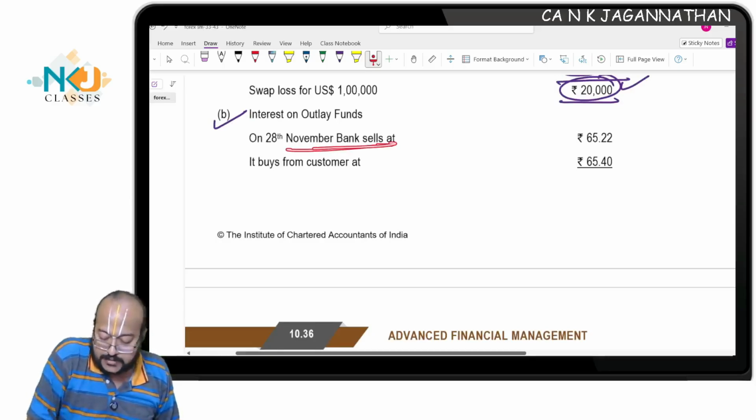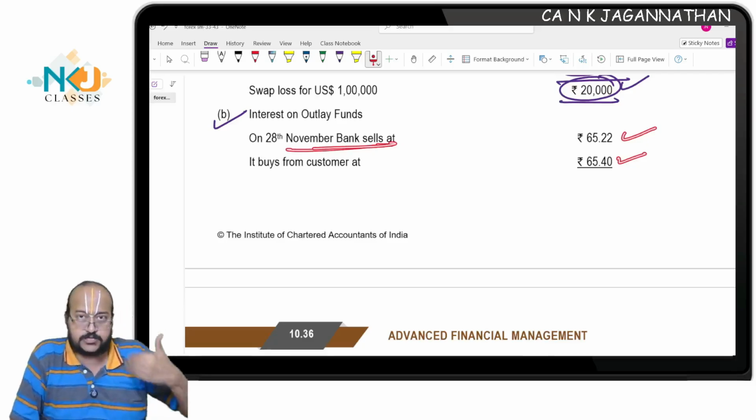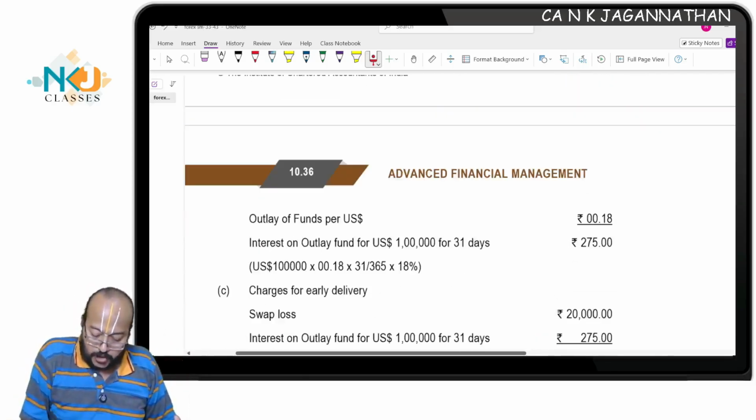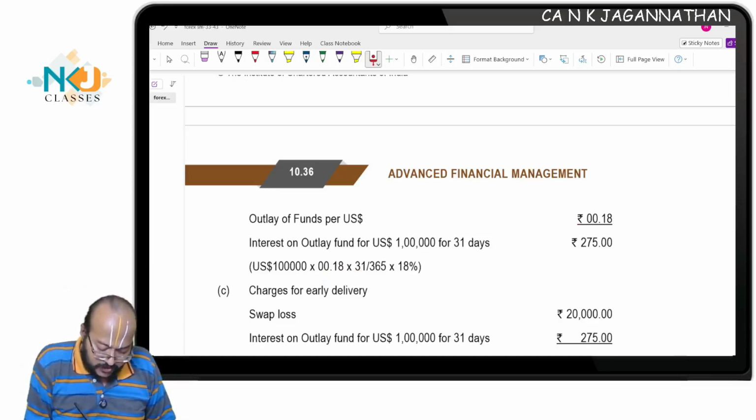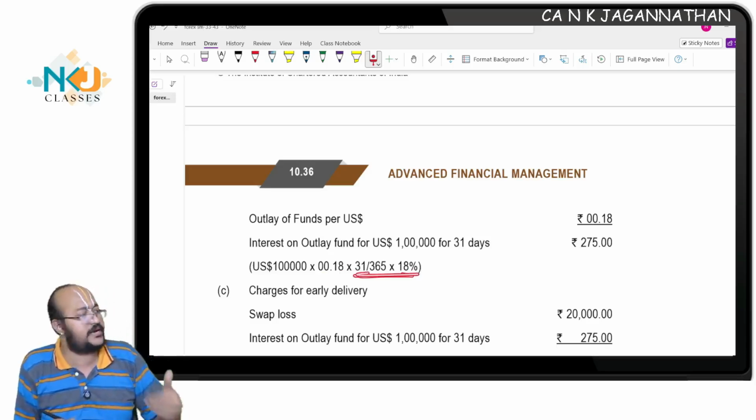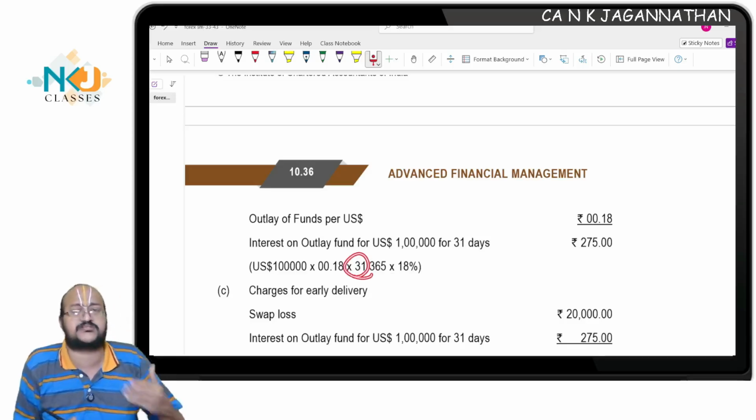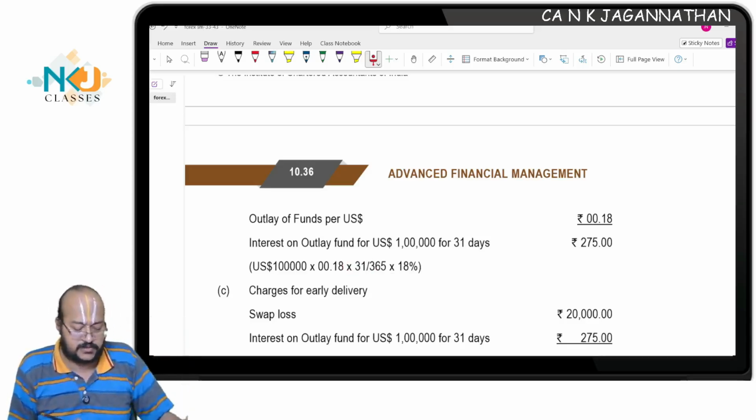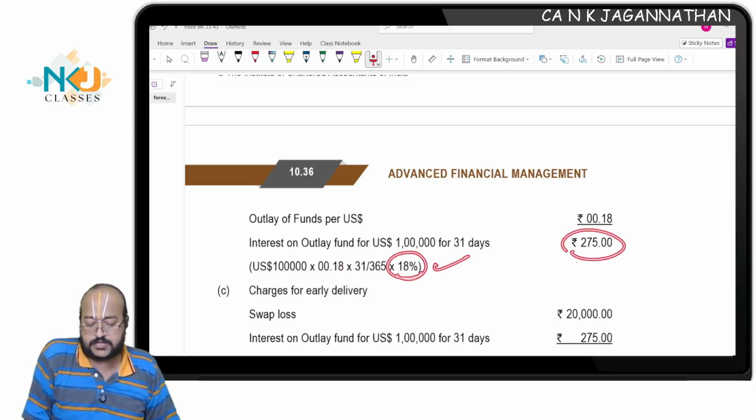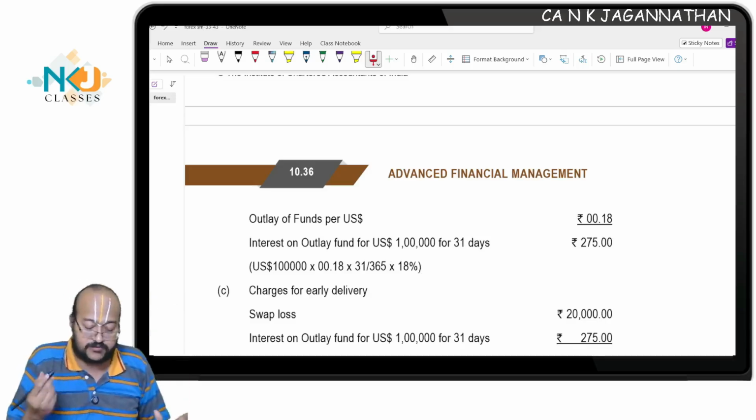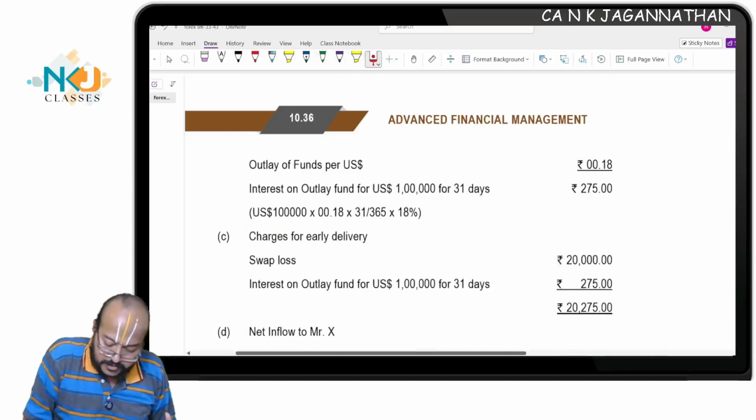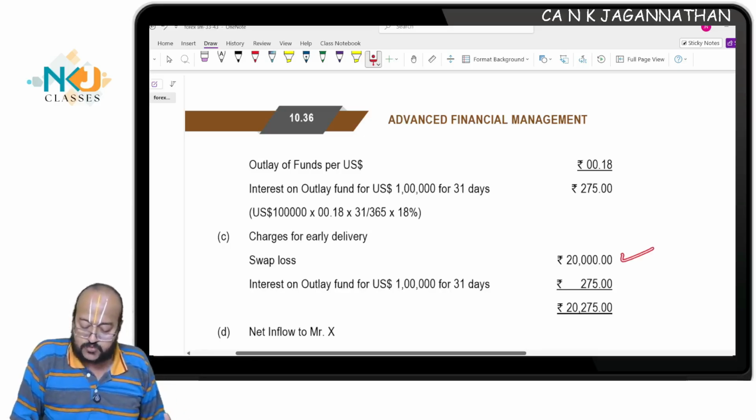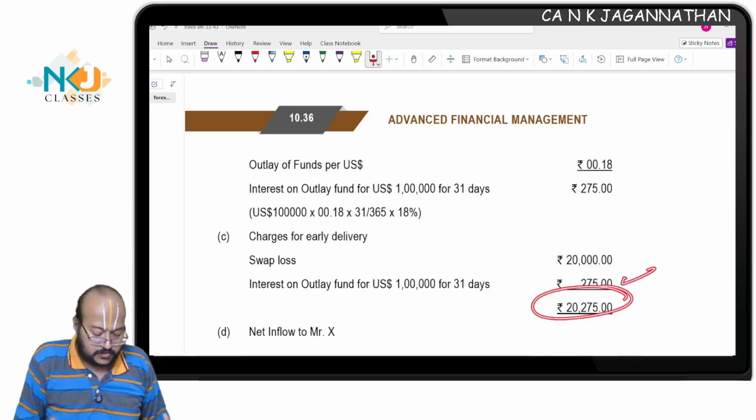On 28th November, the bank sells at 65.22. It buys from the customer at 65.4, and the 0.18 is the capital into 1 lakh. I get 1 lakh into 0.18 into 31 days divided by 365 into 18%. For 1 month, they have taken 31 days, since December has 31 days. So 31 divided by 365 into 18%. This much interest I will lose on the locked capital, 275. Additionally, you should compensate. Are you all understanding? So these two amounts you need to compensate. Swap charges 20,000 and interest, totally 20,275.